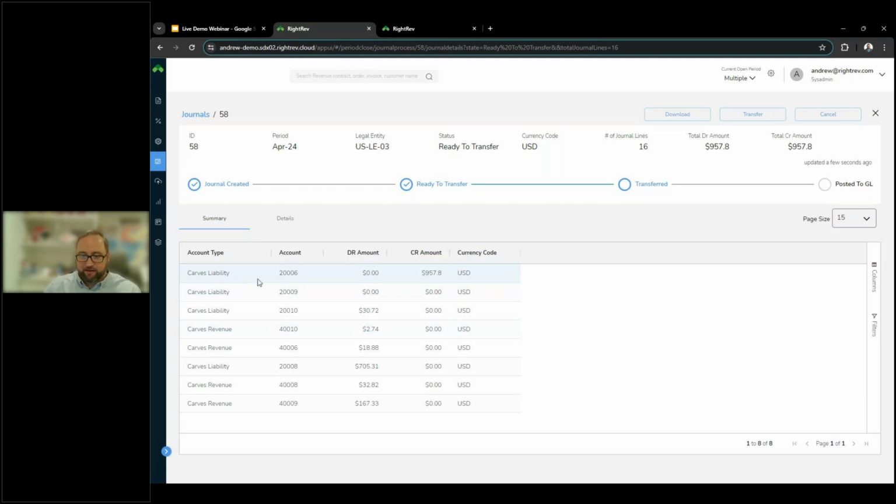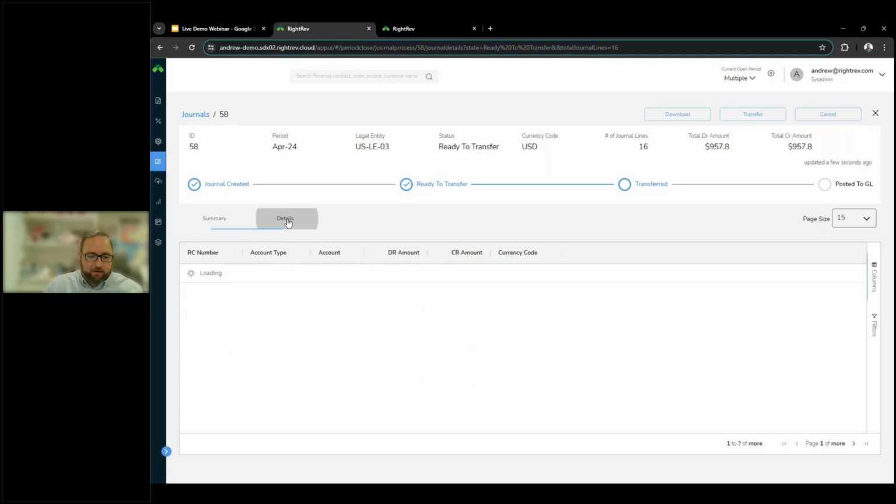We do, again, have the integration that we can build to your ERP to post these direct to your GL. But when we do that, we typically say that we prefer you do these summary versions. The reason for that is we want RightRev to be your revenue subledger, and we want you to be able to do all of your reporting out of RightRev. We don't want there to be a need necessarily for you to report on your GL.